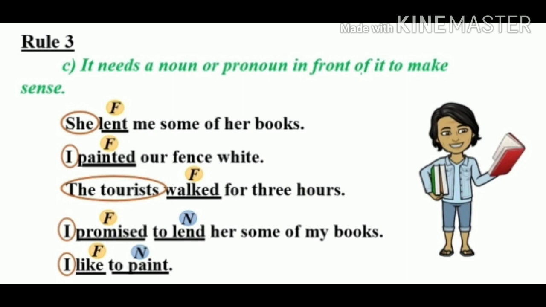Now study the next example. I promised to lend her some of my books. Here you can see promised is a finite verb as it is placed after the subject, and to lend is a non-finite verb because it is not preceded by any subject. Next example. I like to paint. Here again we can see the verb like is a finite verb because it is after the subject, and to paint in this sentence is a non-finite verb because it is not written after the subject. So children, I hope you have understood the rules of finite verbs well.